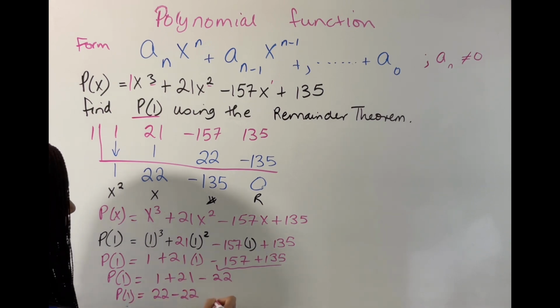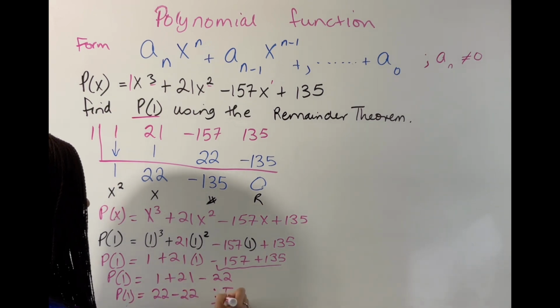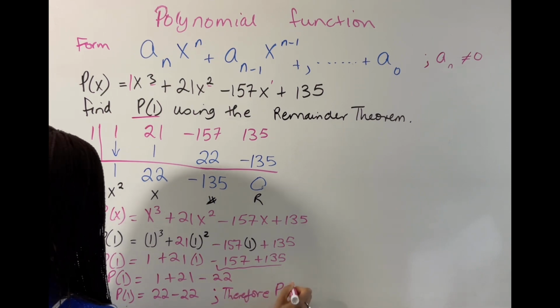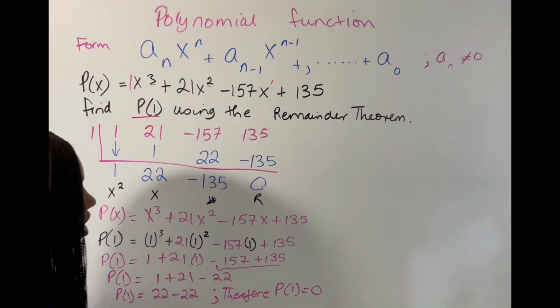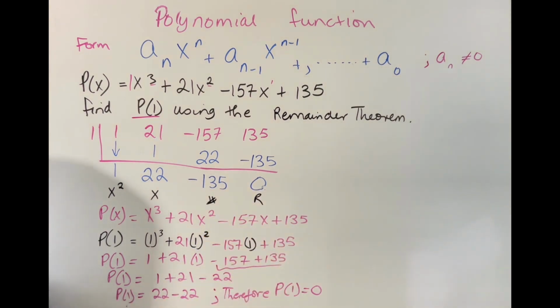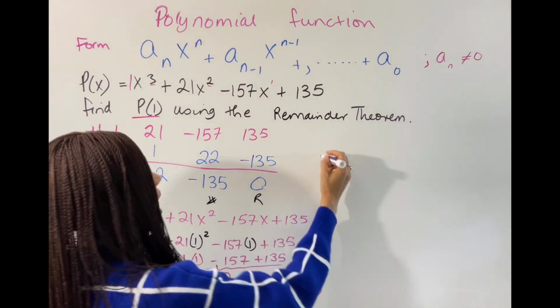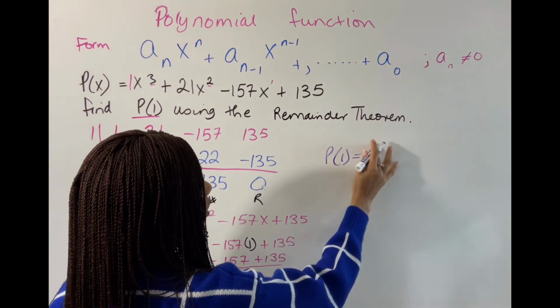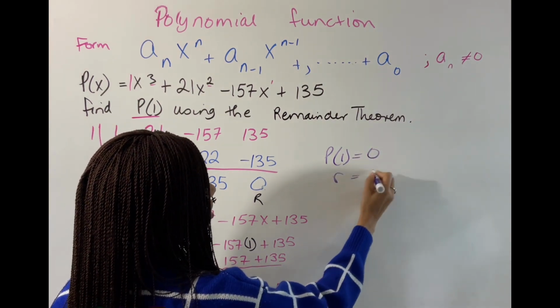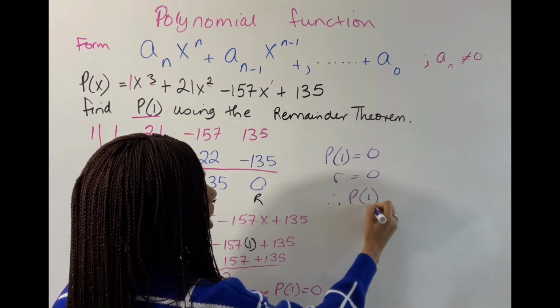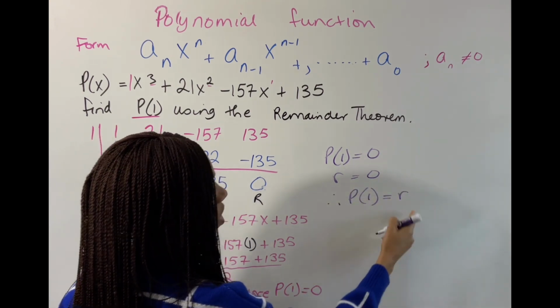So P of 1, therefore, is equal to 0. Now, you notice here our remainder was 0. P of 1 equals 0. We will conclude now and simply say that since P of 1 is equal to 0 and our remainder is equal to 0, therefore we can say that P of 1 is equal to our remainder.